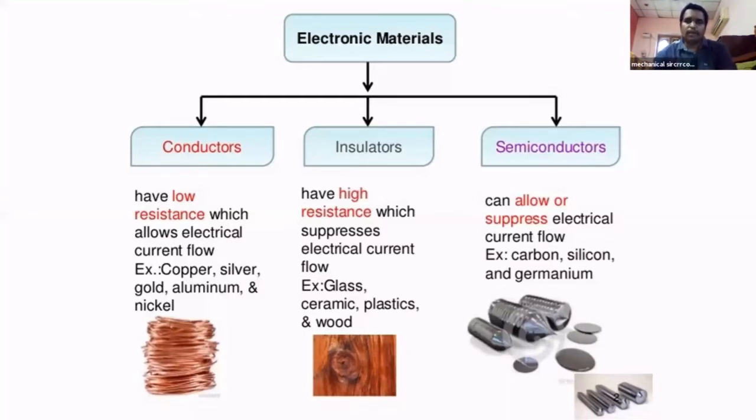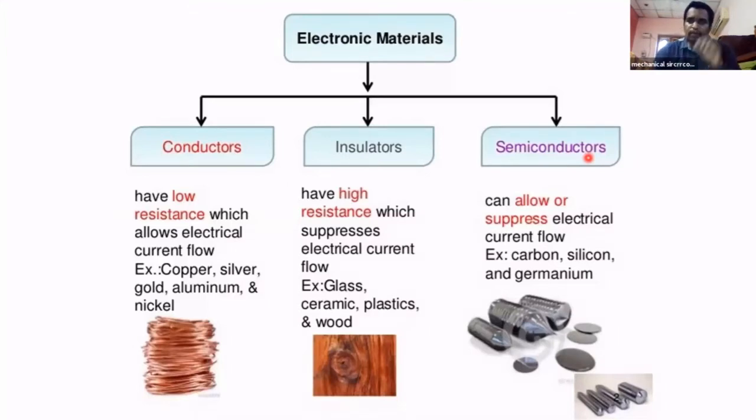The third category is semiconductors. The conductivity or resistance of semiconductors lies between conductors and insulators, meaning semiconductors are neither conductors nor insulators. They can allow the flow of current in certain circumstances, and they resist the flow of electrons in certain circumstances. The conductivity of semiconductors varies according to the situations.